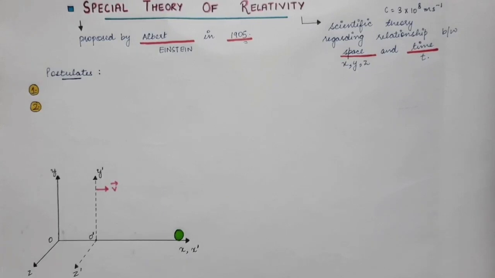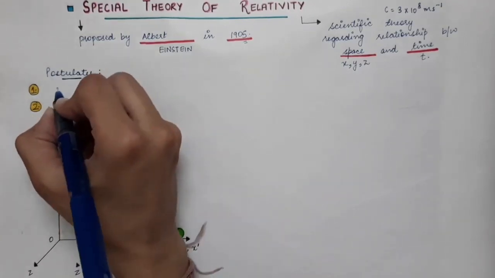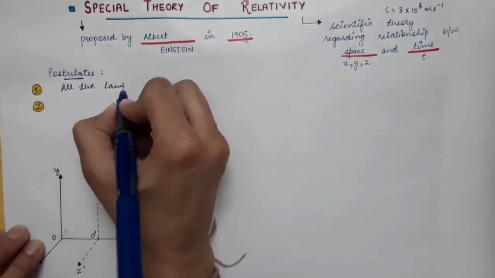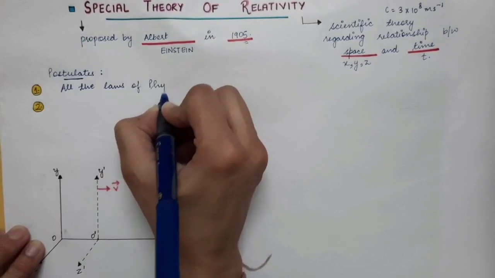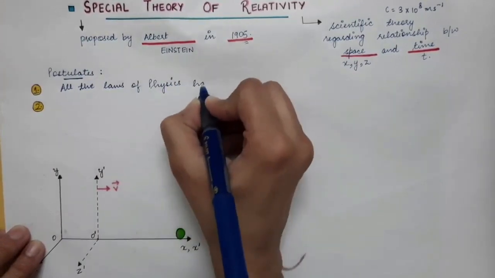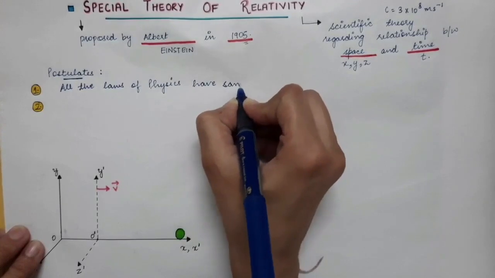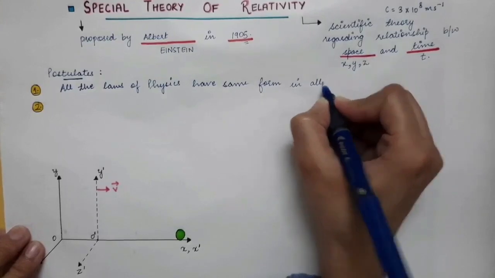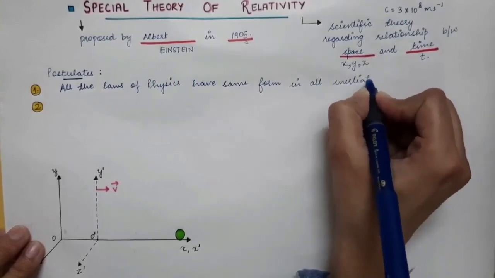So the first postulate of STR states that all the laws of physics have the same form in all inertial frames of reference.